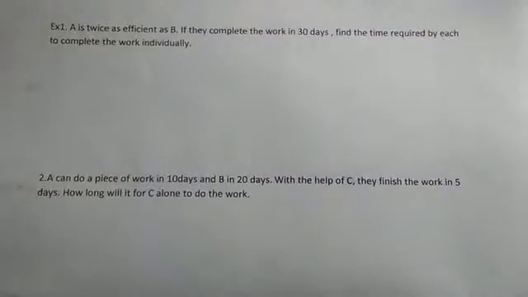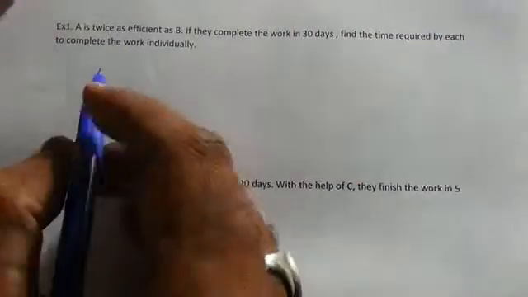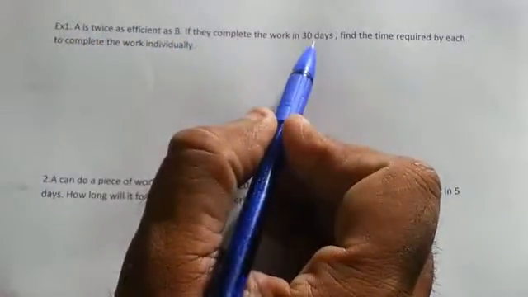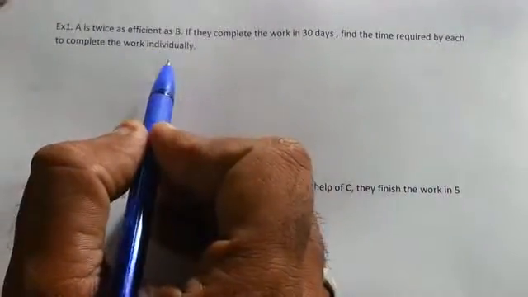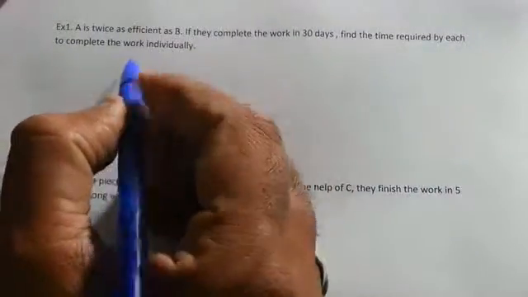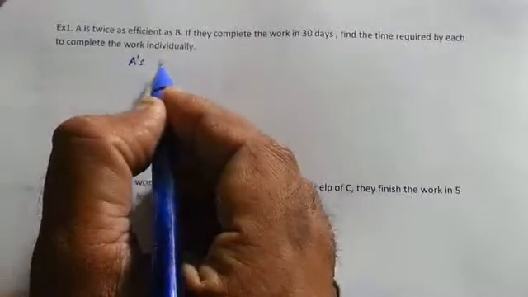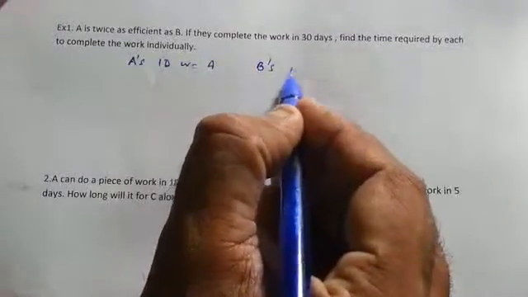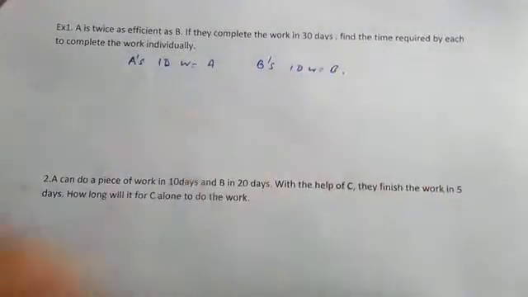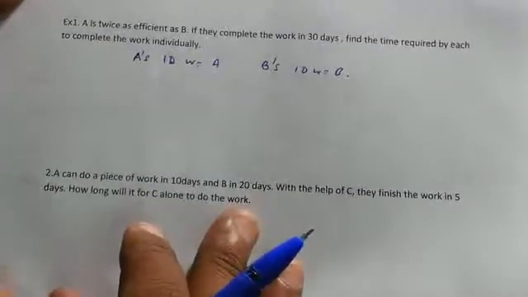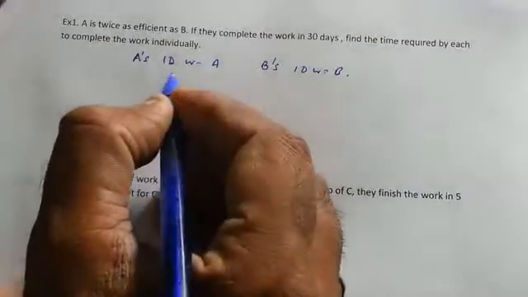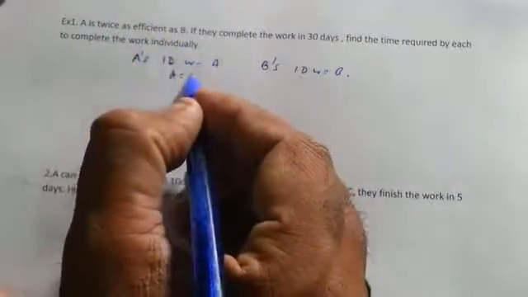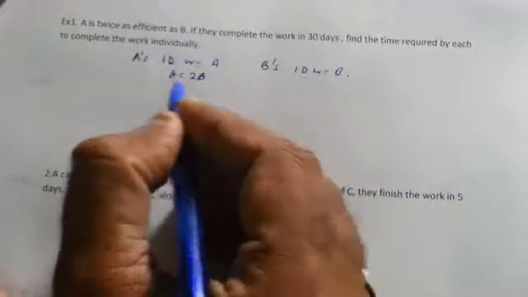So let me start with a very simple example. The question is, A is twice as efficient as B. If they complete the work in 30 days, find the time required by each to complete the work individually. So let us say A's 1 day work is equal to A, and similarly B's 1 day work is equal to B. Now it is given that A is twice as efficient as B, so A's 1 day work is twice the work of B. A is equal to 2B.